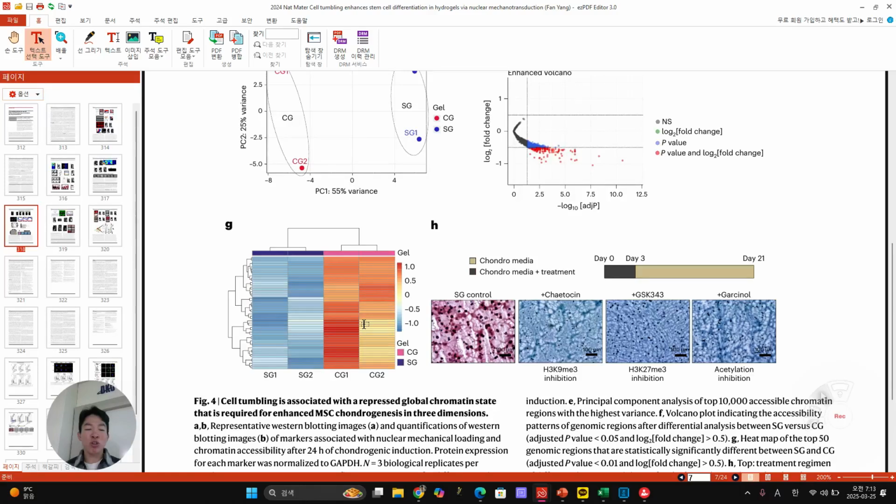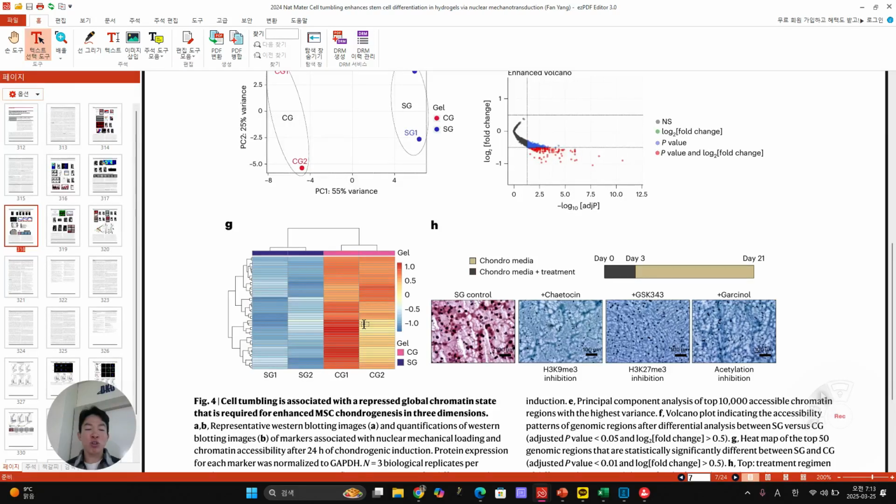Sorry, I misled you. SG is our thing, right? SG is our tumbling. They show us closed chromatin accessibility. So that's why, along with the previous one, they highlight here only decreased chromatin accessibility. But actually, if you look here, something can also go up, but they only show us below one, using this cutoff like 0.01 value and a certain fold change.